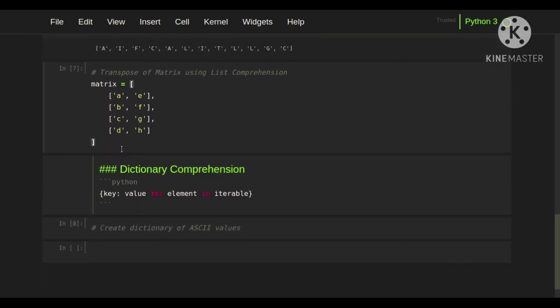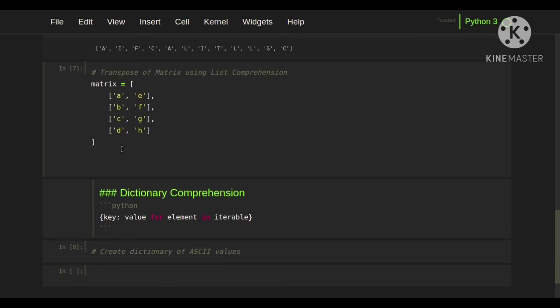As our next example, we are going to transpose this matrix using nested list comprehension. Let's see how we are going to do this. As our result we will get A, B, C, D in a single list, and then E, F, G, H in a single list, and together in a nested list. So the outer list will consist of 2 lists, and each inner list will consist of 4 characters. This will be our transpose of this matrix. Let's see how we are going to do this.